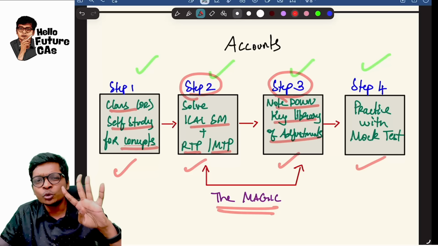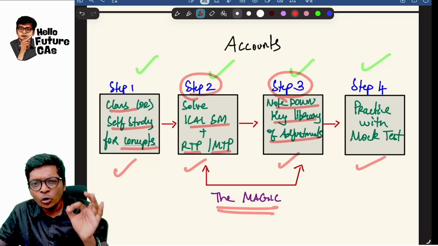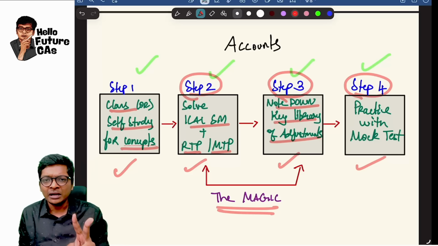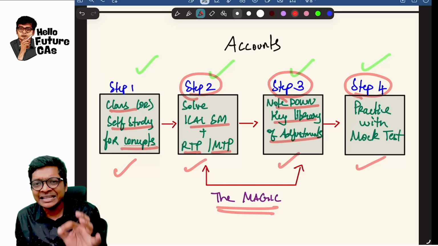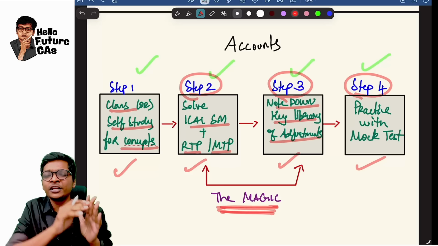If anybody is doing these 4 steps, why will you not clear, guys? And I know most of you are stuck in step 2, 3 or 4, and for steps 2, 3 and 4, I have a magic I will show you at the end of this video, guys.